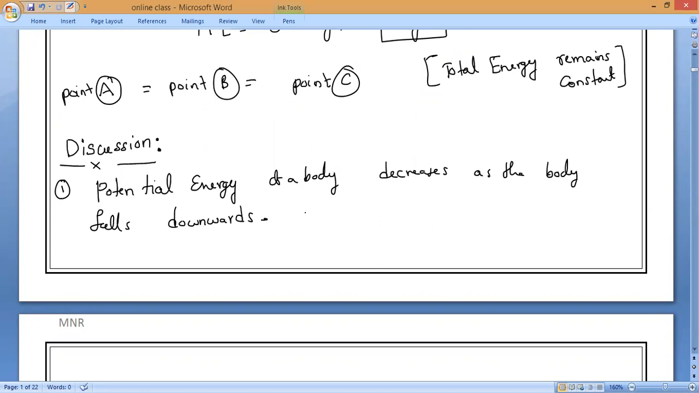Falls downwards. That is, it falls downwards from A to C. Is it right or wrong? Everybody, will you accept it or not? All of you. Yes, please.